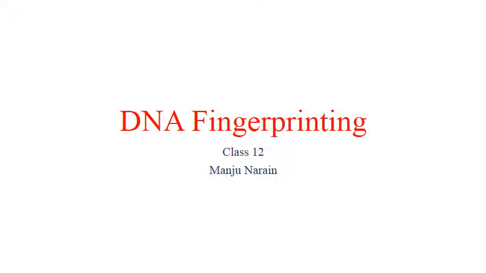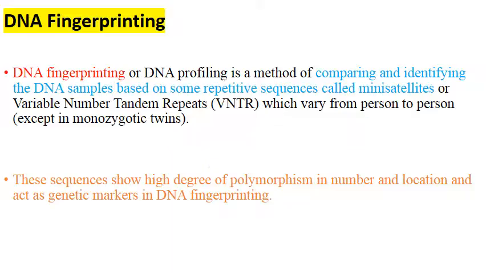Today's topic is DNA fingerprinting, which is the last topic of the chapter. As you must have heard of hand fingerprinting, that is different in different individuals. Same here, on the basis of DNA, we have differences among individuals. So as in case of hand fingerprint, we can use it to detect criminals. Here also, from DNA profile, we can detect criminals on the basis of their DNA fingerprint.